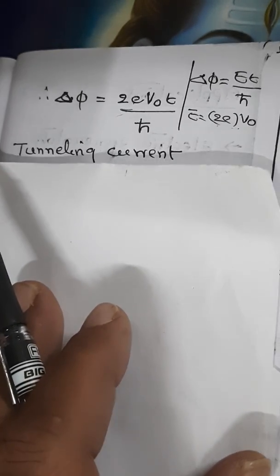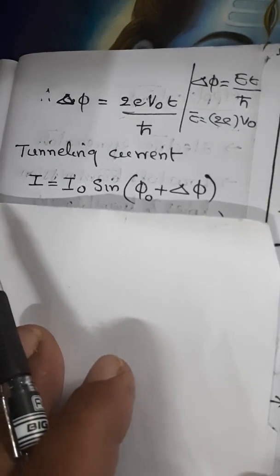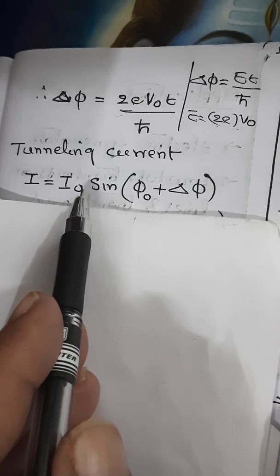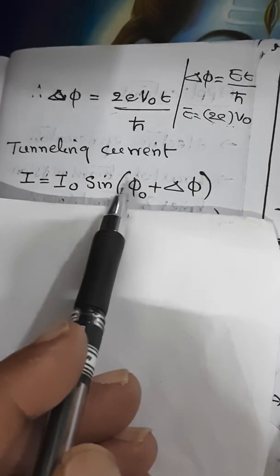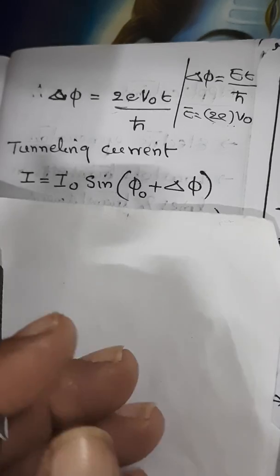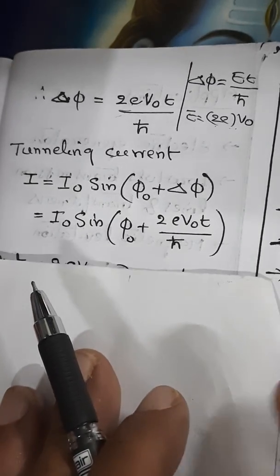For that phi naught, you will have delta phi getting added, because it is an additional phase difference. Therefore, in the AC effect, the tunneling current is I equal to I naught into sine of phi naught plus delta phi. Up to sine phi naught, it is the DC current; in AC, you got an additional phase difference. Now you substitute the delta phi value here.